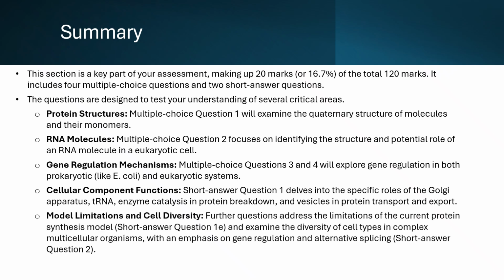Model limitations and cell diversity: further questions address the limitations of the current protein synthesis model, short answer question 1e, and examine the diversity of cell types in complex multicellular organisms, with an emphasis on gene regulation and alternative splicing, short answer question 2.